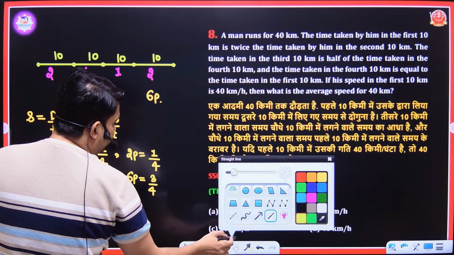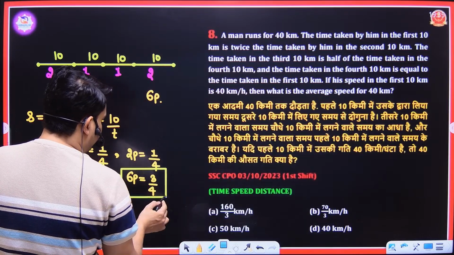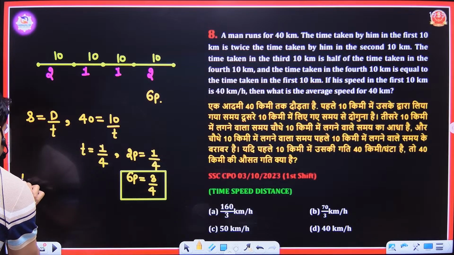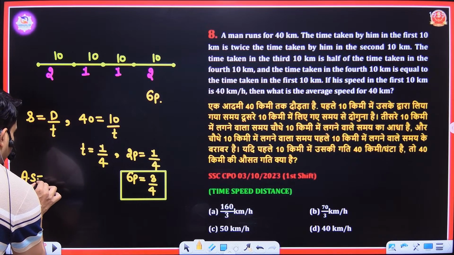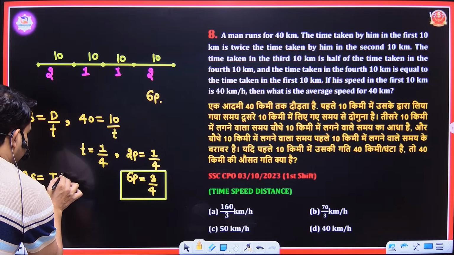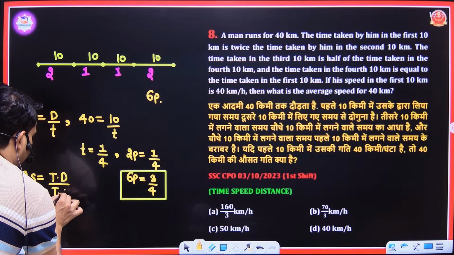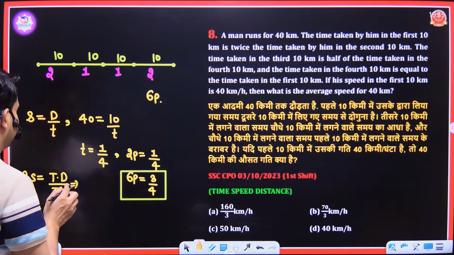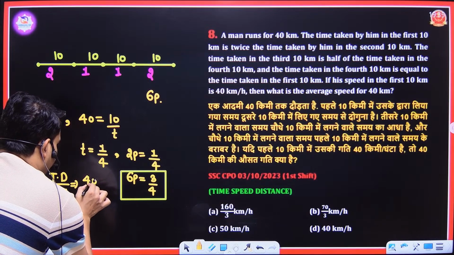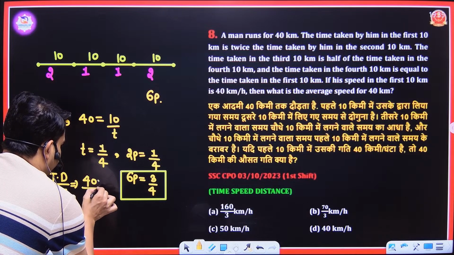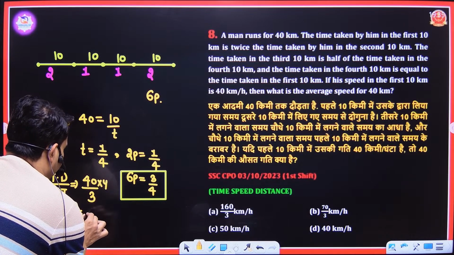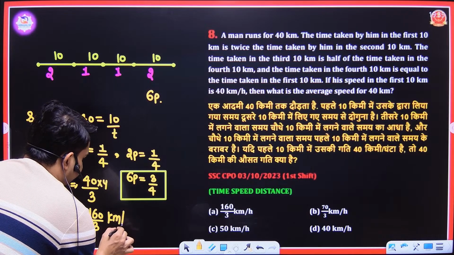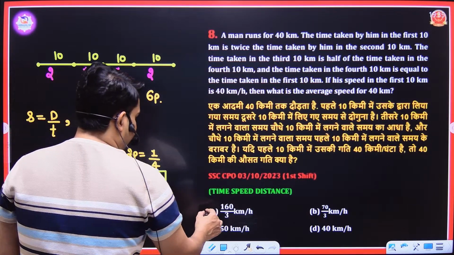Why are we calculating this time? Because average speed is equal to total distance upon total time. Total distance is 10, 10, 10, 10, so 40 is the total distance, and total time is 3 by 4. The 4 will come on the numerator side. Then we have 160 by 3 kilometer per hour as the average speed. That is option number A.